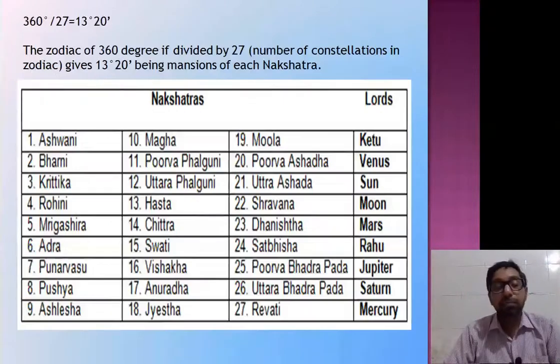In the last slide, we came to know about the lords and their lordship of each zodiac sign. Further, the zodiac of 360 degrees is divided by 27, that is, 27 is the number of constellations or stars in the zodiac. Dividing 360 by 27, we get 13 degrees 20 minutes.